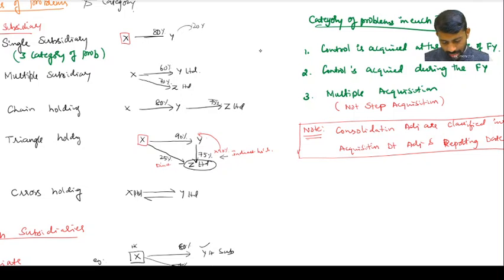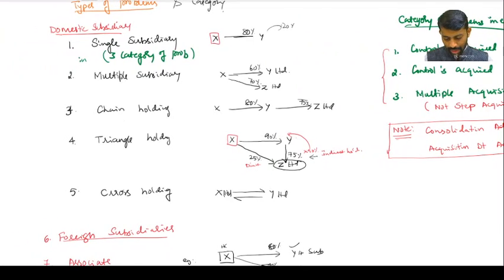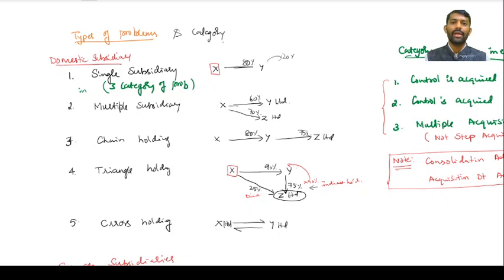Yeah. So that means these are the categories of problems, my difference. Three categories. Shall I go on now? One second. Yes. So now, my dear friends, look out. In each, suppose if it's a single subsidiary type, if I take, in that three types of problem will be there. Got it? Yes, sir.